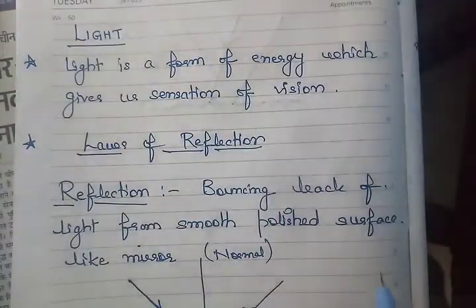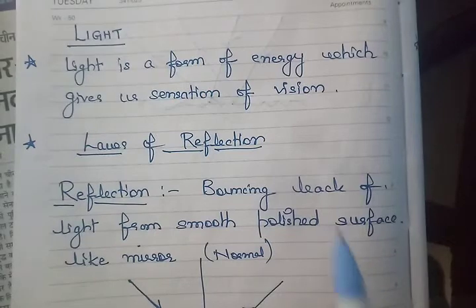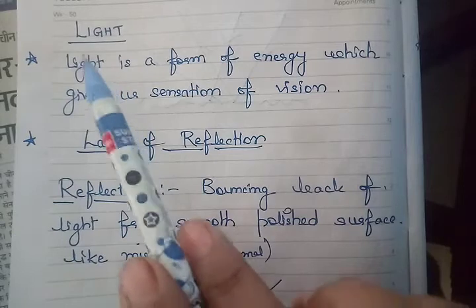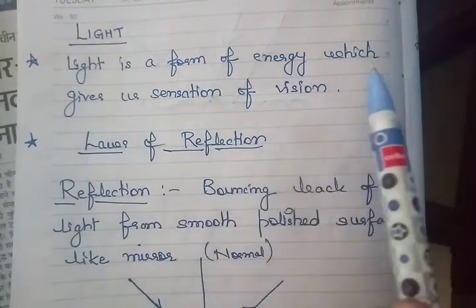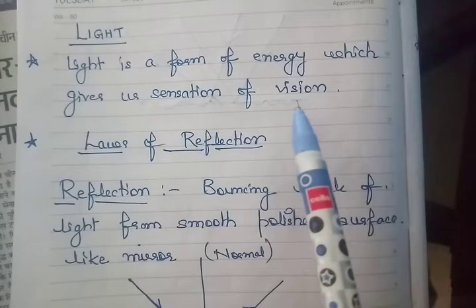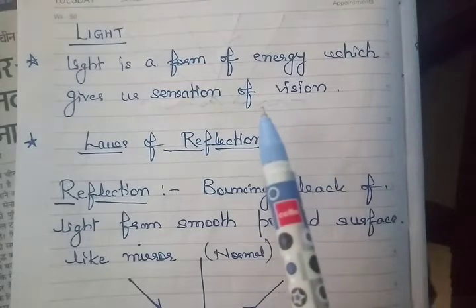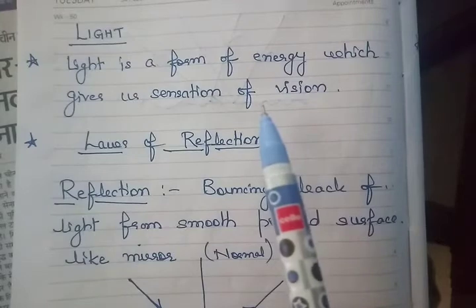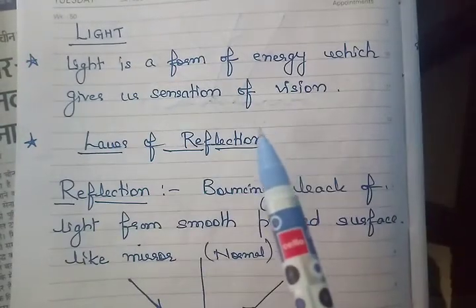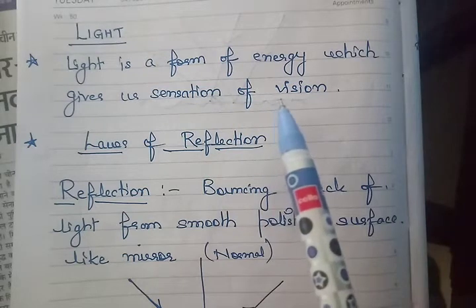So that is about the light chapter. So what is light? First we have to define. Light is a form of energy which gives us a sensation of vision. As we talked about before in class 7th, all the physical things we are learning in physics are all about energy.